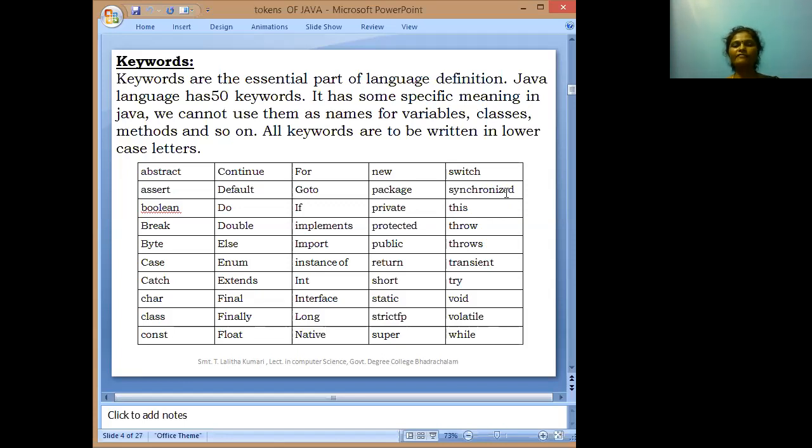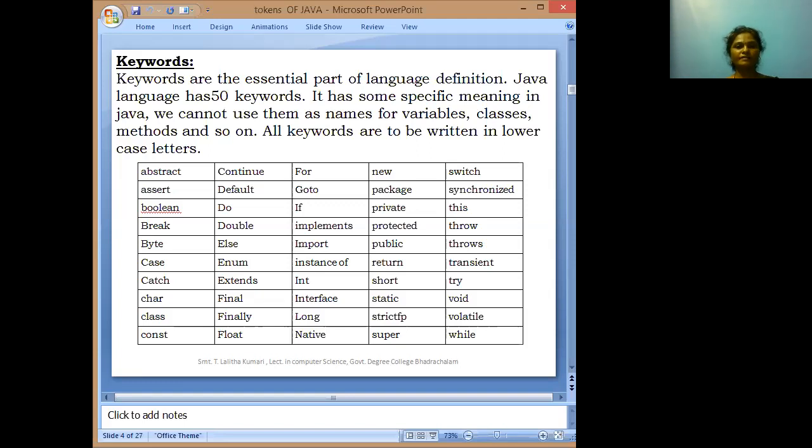What are the keywords? Every keyword contains a specific meaning: abstract, assert, boolean, break, byte, case, catch, char, class, const, continue, default, do, double, else, enum, extends, final, finally, for, goto, if, implements, import, instanceof, int, interface, long, native, new, package, private, protected, public, return, short, static, strictfp, super, switch, synchronized, this, throw, throws, transient, try, void, volatile, while.